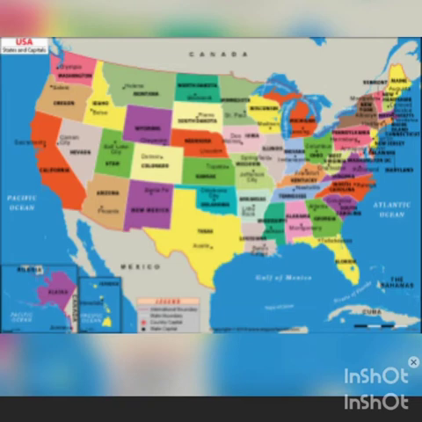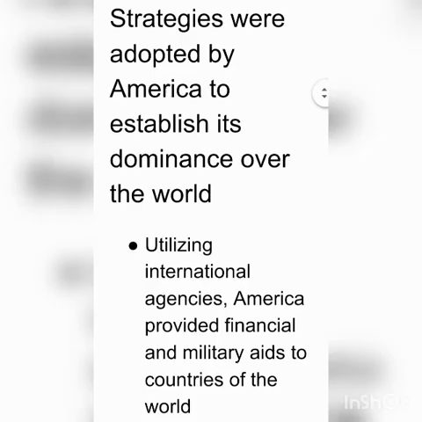Several strategies were adopted by America to establish its dominance over the world. Let us see what they are. These strategies are as follows.